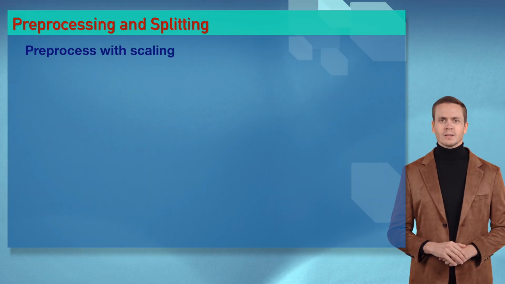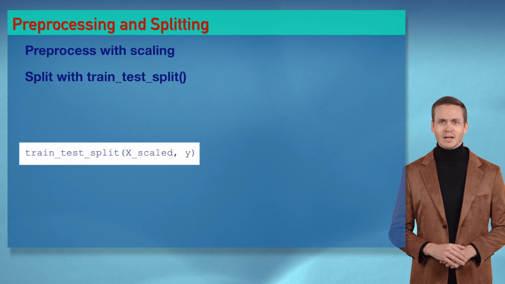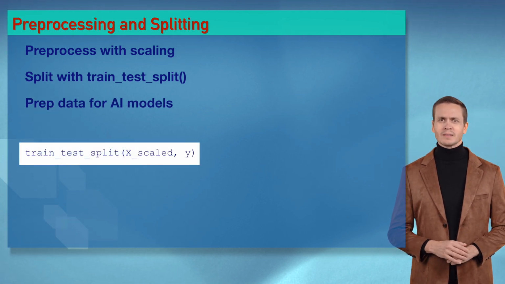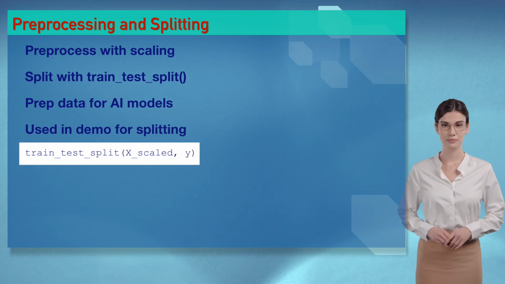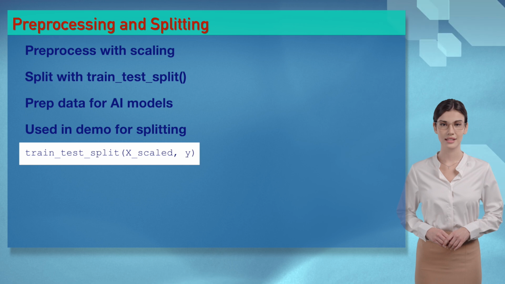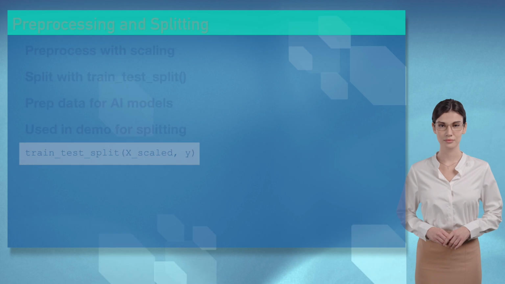Wizards, preprocessing with StandardScaler, and splitting with train_test_split, is a hot combo for Sophia, prepping AI data. It's a prep party, let's make it sizzle. You're prepping my heart, Ethan. Wizards, preprocessing and splitting power AI model training. Try it in our demo, it's like setting the AI stage.